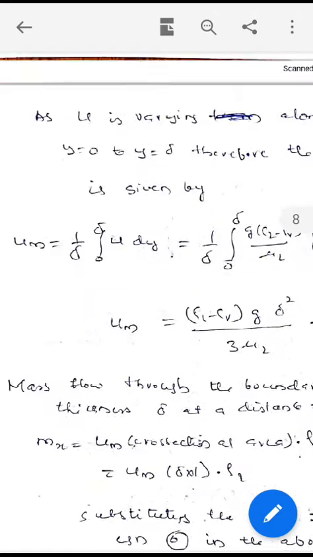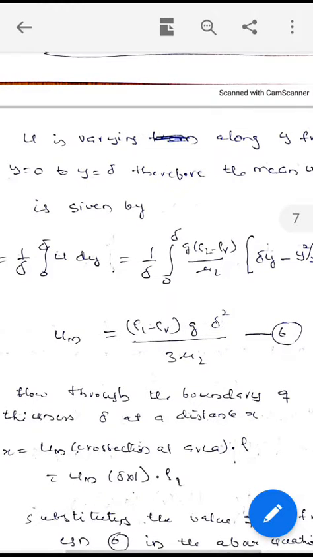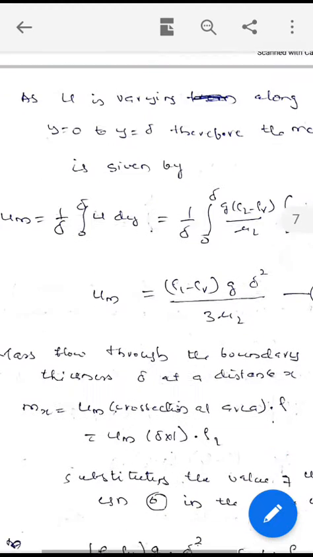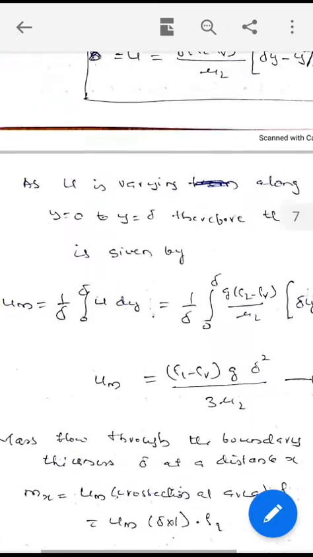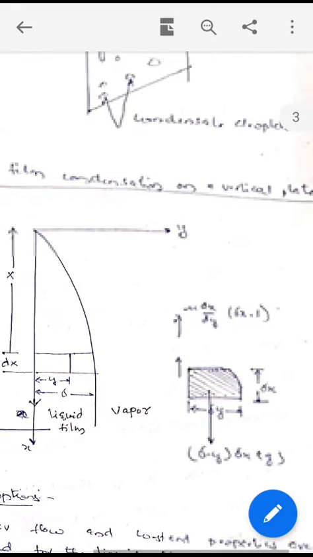Now, after finding the mean velocity, we will find out the mass flow. Mass flow through the boundary of thickness delta at a distance x, mx. He is finding mx. What is mx? I will go to the figure here. See here, what is mx?